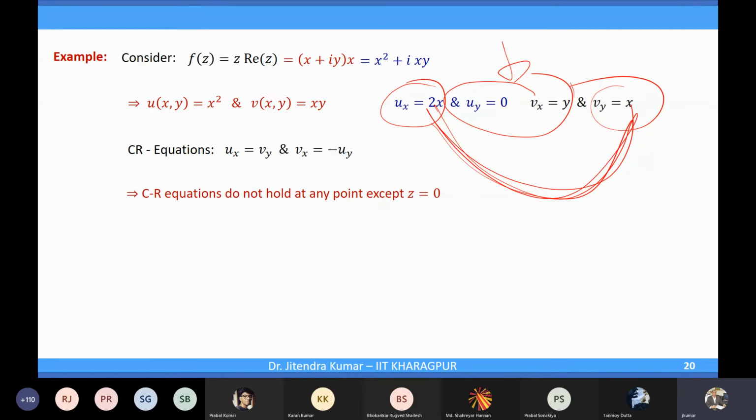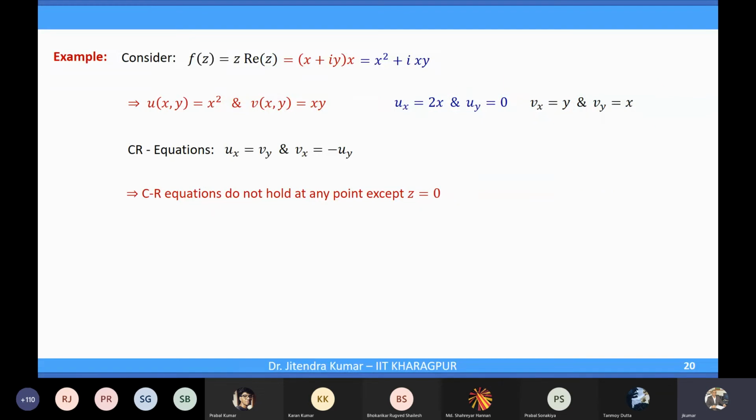So what can we conclude out of this? That the function may be differentiable at z equal to 0, right? May be differentiable at z equal to 0, but nowhere else, right? It cannot be differentiable at any other point. Can we say something about analyticity at z equal to 0? Anyone? Can we conclude analyticity from this?